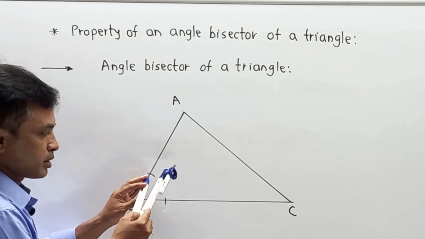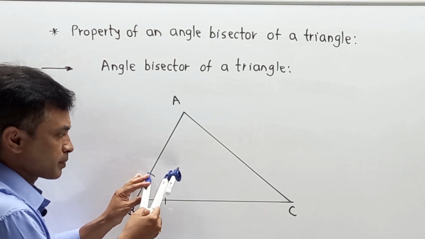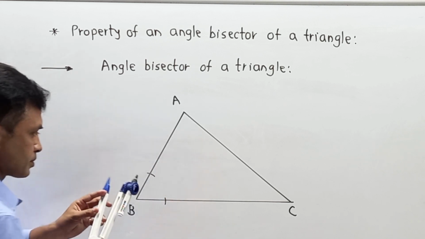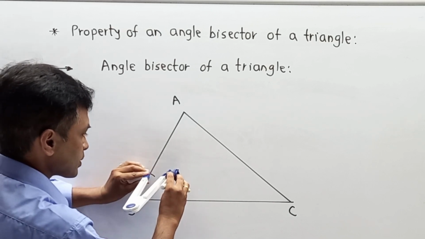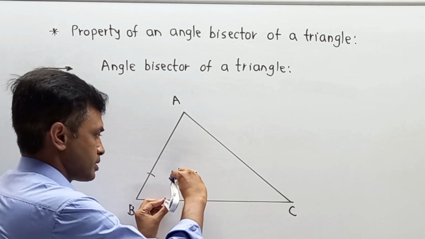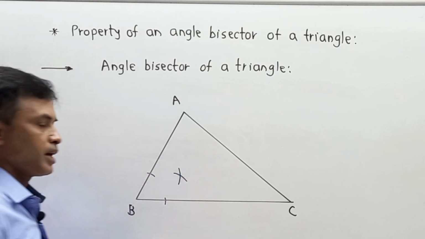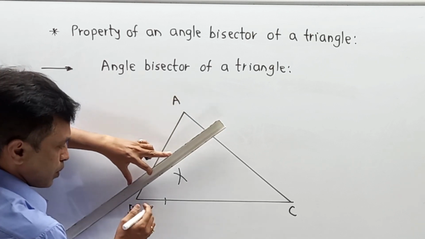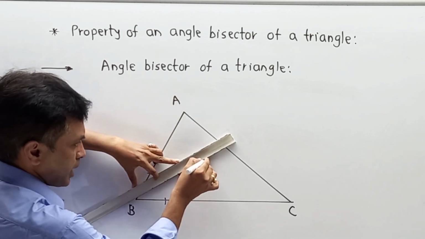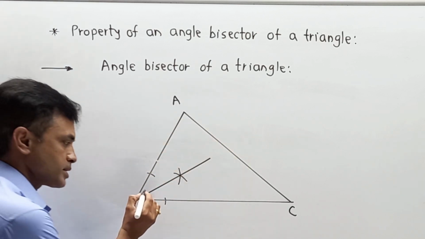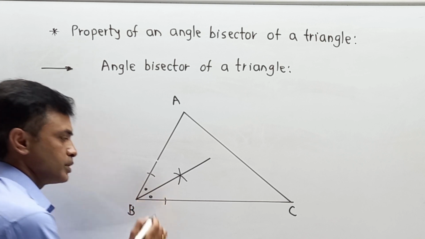Now keeping the same distance over here, from your first point and second point, considering them as reference, on that line you make two marks, first arc, and from the second point, second arc. In this way you get the respective intersection point. After that you draw one ray passing from B, and that will move over here. In this way you have drawn one angle bisector, means this angle is equal to this.